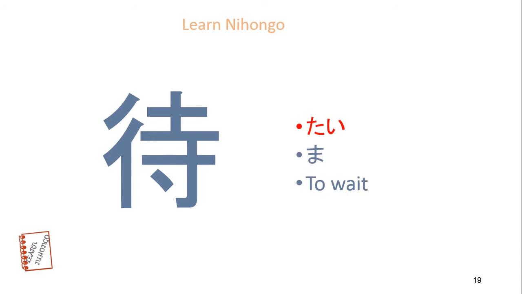Next kanji is to wait. Onyomi is tai, kunyomi is ma. Meaning is to wait. 1, 2, 3, 4, 5, 6, 7, 8. Totally 9 stroke orders. This kanji meaning is to wait.